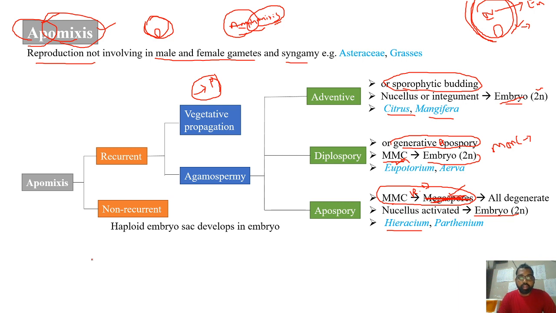And in the case of non-recurrent apomixis, the haploid embryo sac is developed, which will develop into the embryo. So the embryo will be haploid here. But in whatever cases that we have discussed here, all these are diploid embryos only.